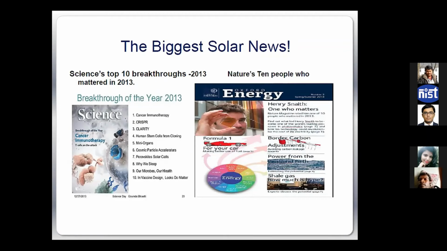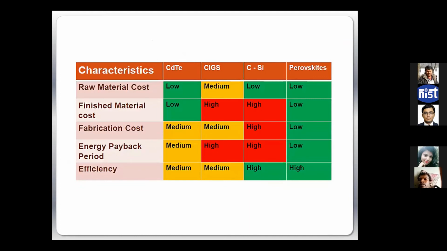And since then, this field has taken over all the other solar materials, right? So everybody nowadays is talking about perovskite solar. So basically, you see the advantages of perovskite solar cells, as I said: raw material cost compared to any other material is low, material cost is again low, fabrication cost is very, very low, energy payback period is of course low, and efficiency is very high.